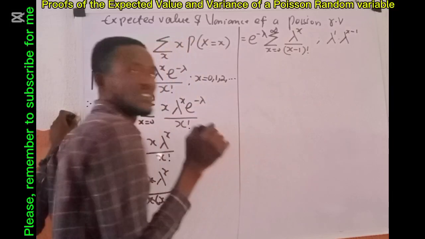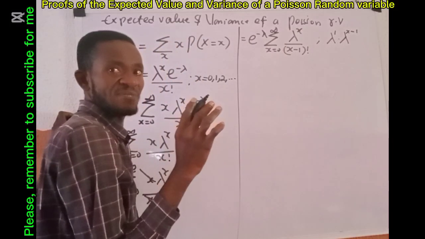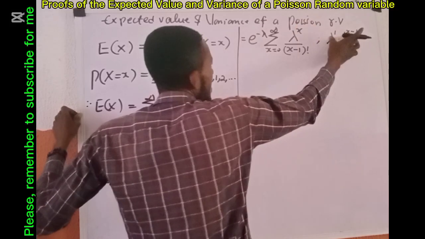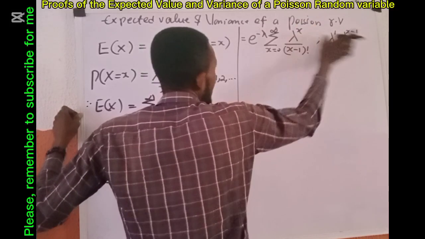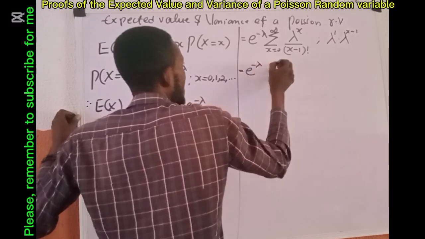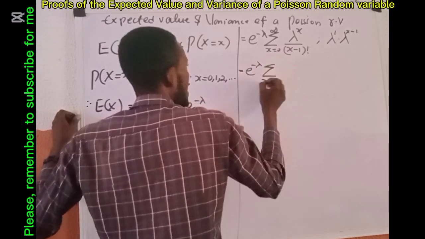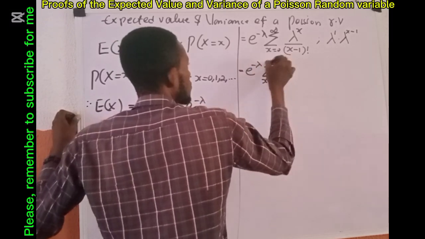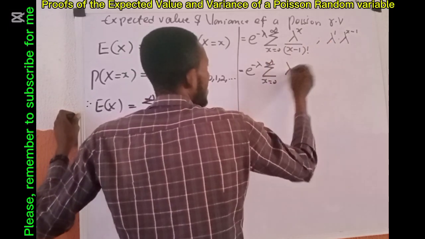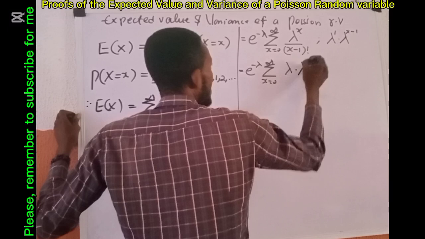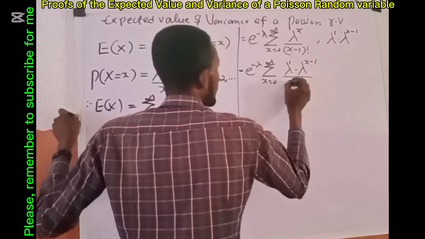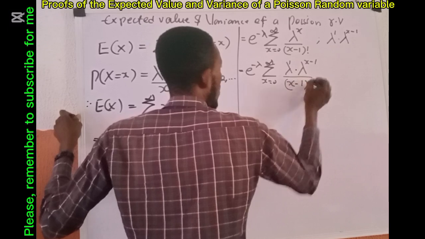So they are the same thing. So I can then remove this lambda raised to power x and replace with this. It becomes exponential minus lambda sum x ranging from 0 to infinity of lambda multiplied by lambda raised to power x minus 1, all over x minus 1 all factorial.